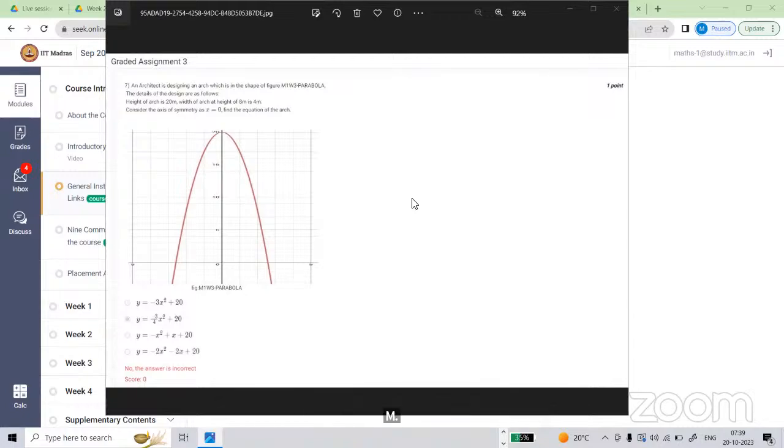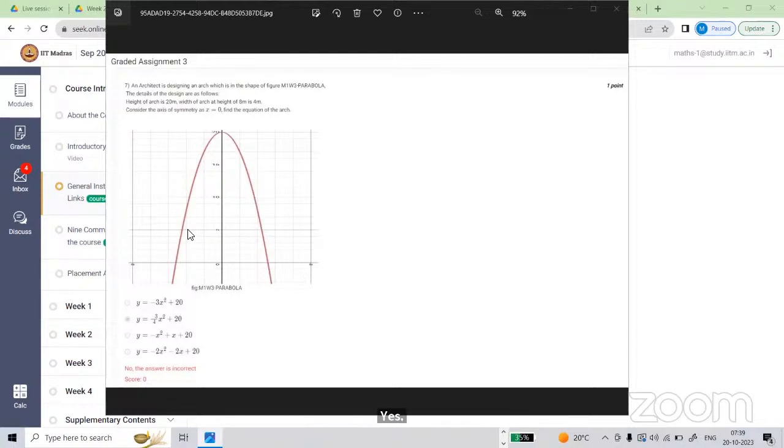No, f of 4 is not going to be 8. The width of the arc at the height 8 meter is 4. So the height is 8, and this is not the value of f of 8 being 4.